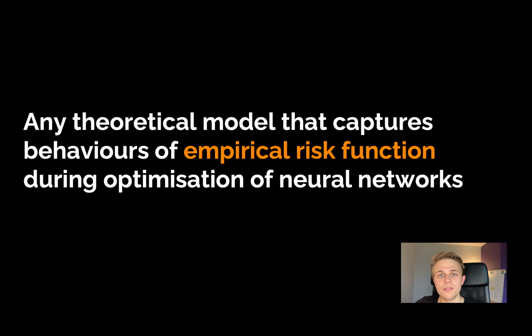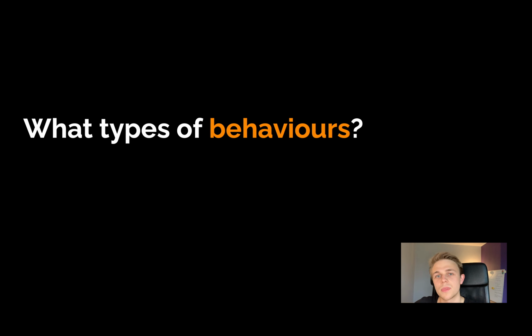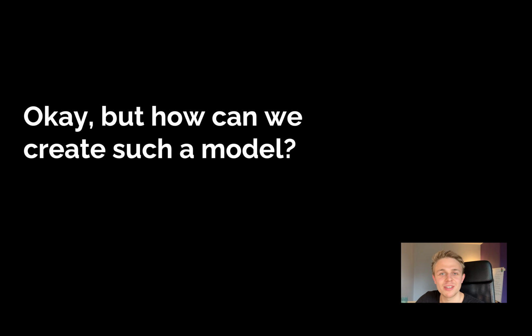Well, to me, this is a theoretical model that captures behaviors of the empirical risk function during optimization of neural networks. The empirical risk function is basically the average loss over the training dataset. But what types of behaviors do we want to capture? In this work we will be mainly concerned with the effects that batch size has on the training of neural networks. Okay, but how can we create such a model?